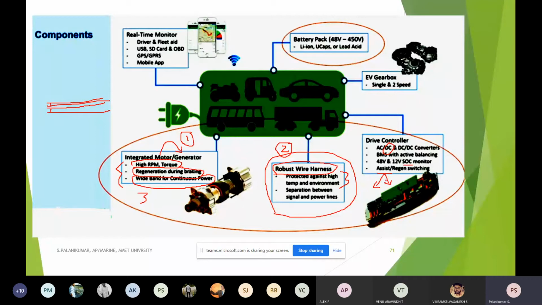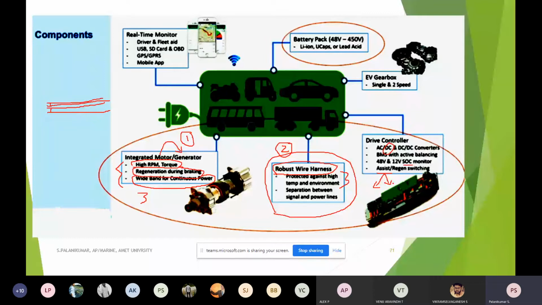From that position, if you want to move the vehicle, there you need very high torque to move. Here, I need not depend on the internal combustion engine, in case of a hybrid. Of course, in case of an electric vehicle, I have to depend on the motor for high torque also. For starting and running, I have to depend on the motor. There is no second question about that.